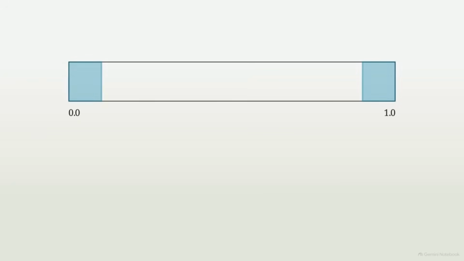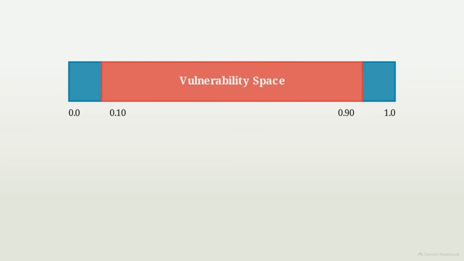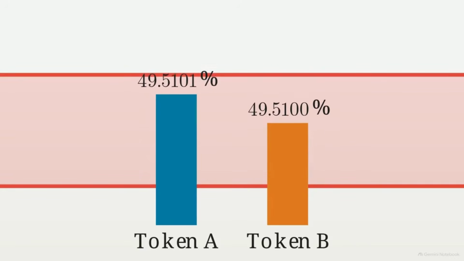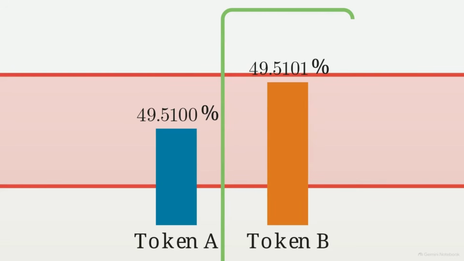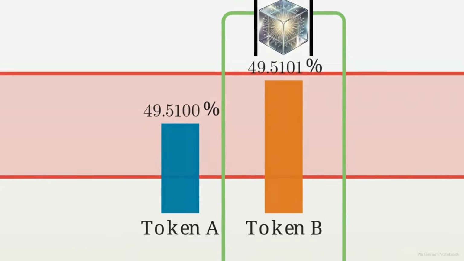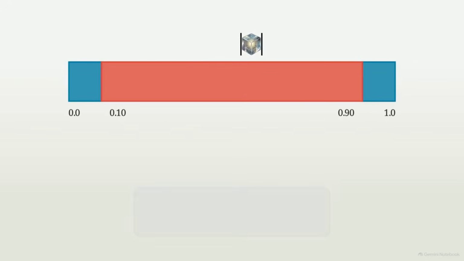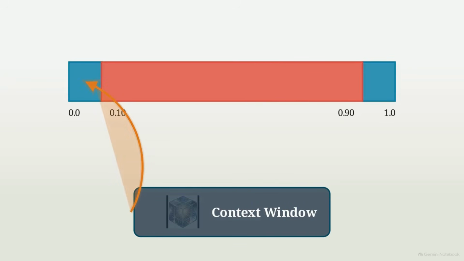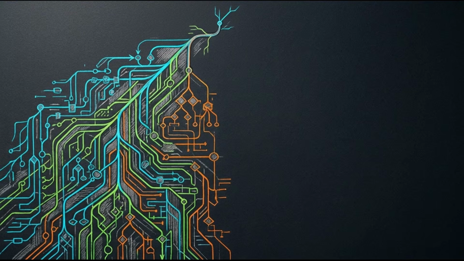The extreme ends are secure, but the middle zone, where token probabilities hover between 0.10 and 0.90, operates as a highly volatile vulnerability space. If the top two candidate tokens possess nearly identical probabilities, for example 49.5101% versus 49.5100%, ambient microscopic fluctuations in the hardware execution easily invert their rankings. The autoregressive nature of the transformer then feeds this newly selected token back into the context window for the next step. A microscopic deviation cascades into a completely divergent logical trajectory for the remainder of the generation.